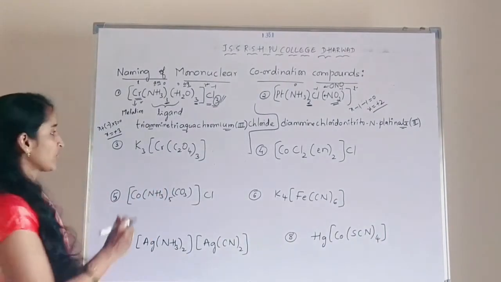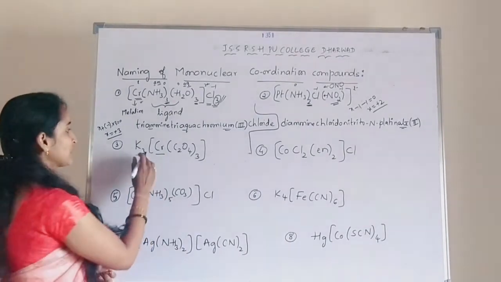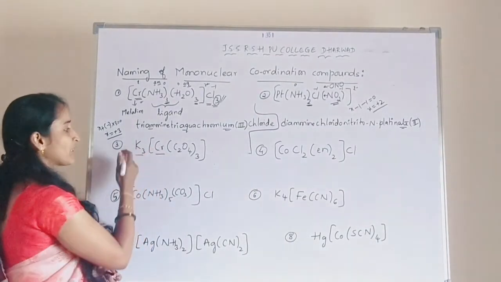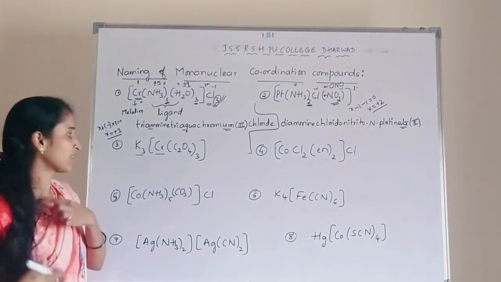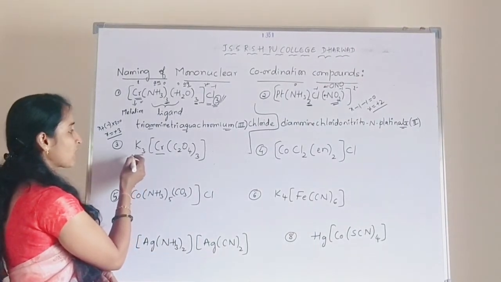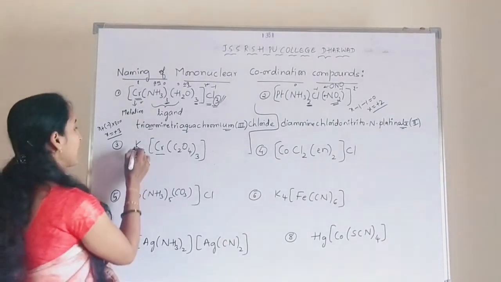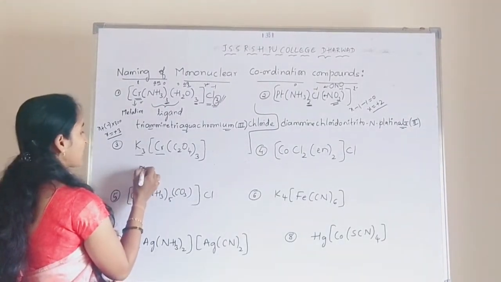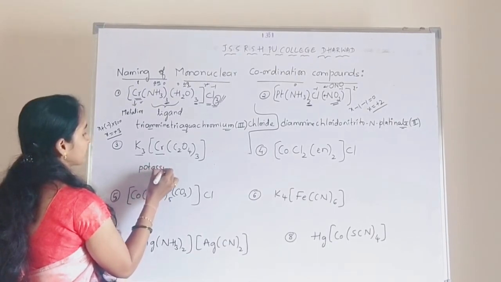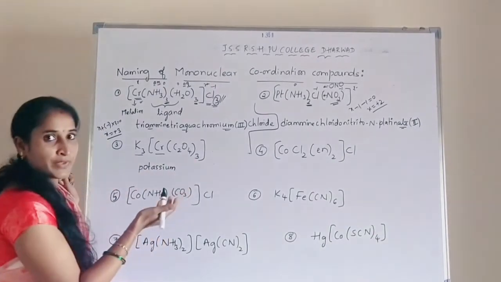K3Cr(C2O4) thrice. So in this example, 2 metal ions are there, but one is inside the coordination sphere and one is outside the coordination sphere. Okay. So whatever the metal ion which is present outside the coordination sphere at the beginning, that should be named first. Okay. So it is potassium. So that's why we have to start with potassium.